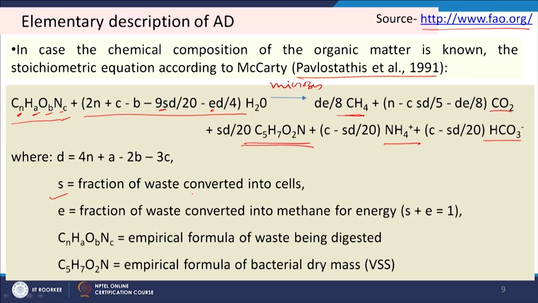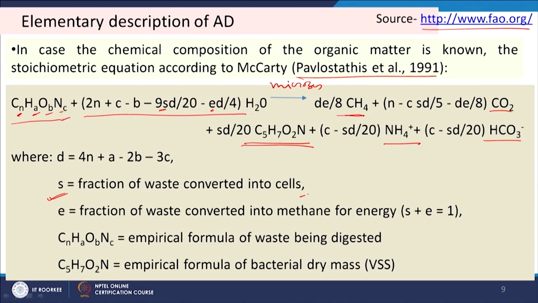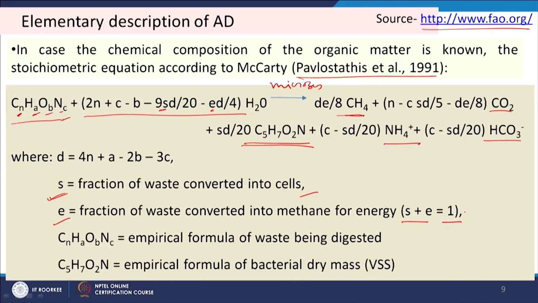So, how much waste we are taking here, if we take the mass balance, then it will be partially converted to the cell biomass and the remaining part will be converted to the energy. So, S equals the fraction of waste converted into cells, and E equals the fraction of waste converted into methane or energy. So, S plus E is equal to 1. Now, by mass balance we can get the value of S and E, and we can put this expression, we can predict what can be the biogas formation in this particular feedstock and in this process.